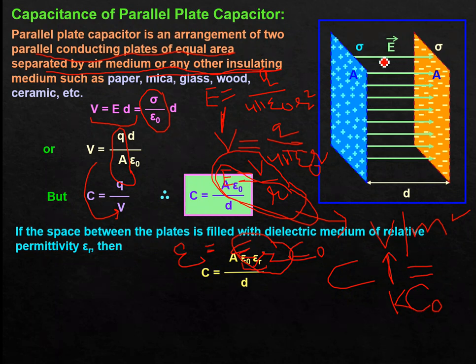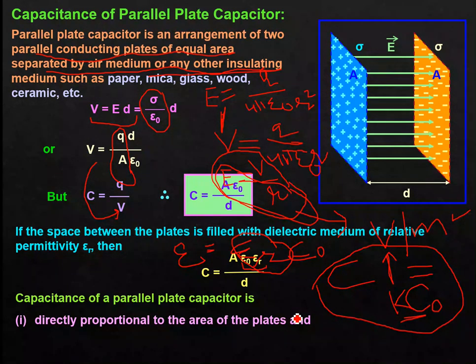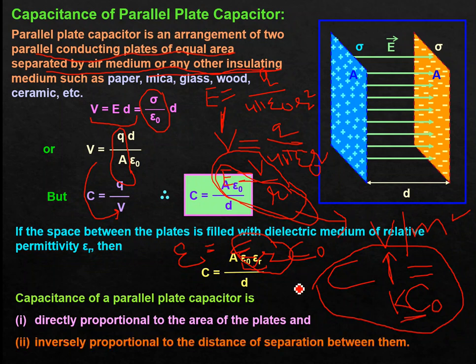Whenever we replace the free space between parallel plates by any dielectric medium, its capacitance increases by a factor of the relative permittivity of that medium, or we can say dielectric constant. So it becomes K times C naught, or epsilon r times C naught. So the capacitance of a parallel plate capacitor is directly proportional to the area of the plate, and second, inversely proportional to the distance of separation between them.